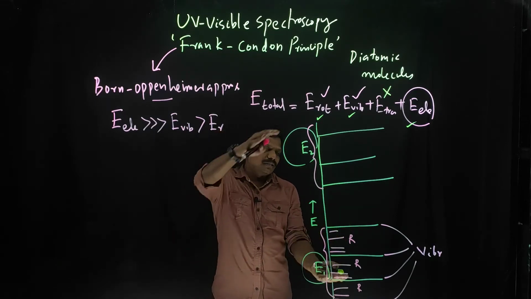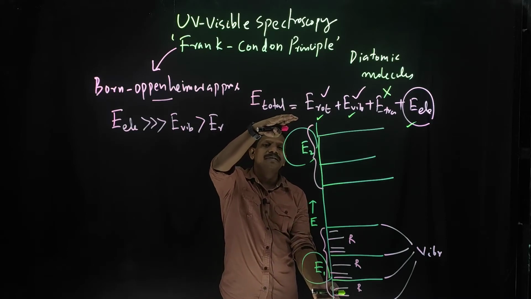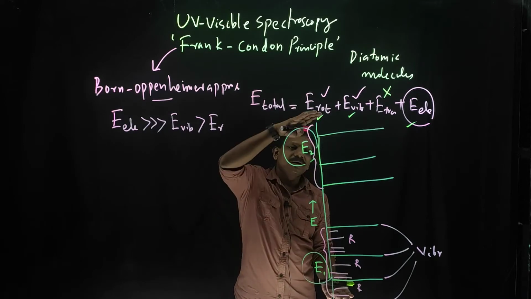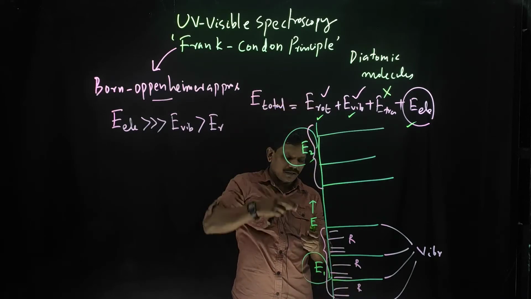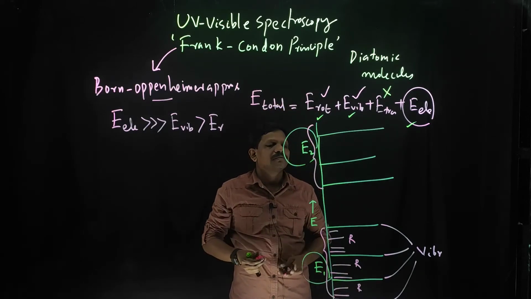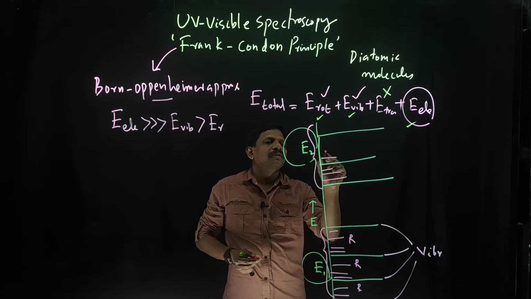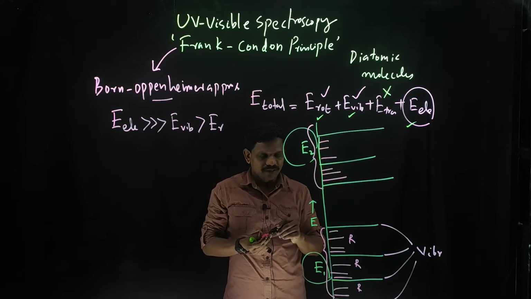Okay, so you see the difference between all these energy levels. Your electronic level difference is high actually. Here I am just marking the vibrational energy levels and rotational energy levels.